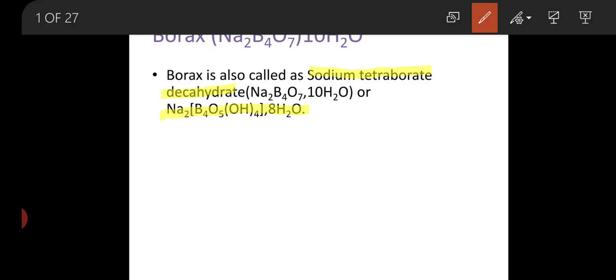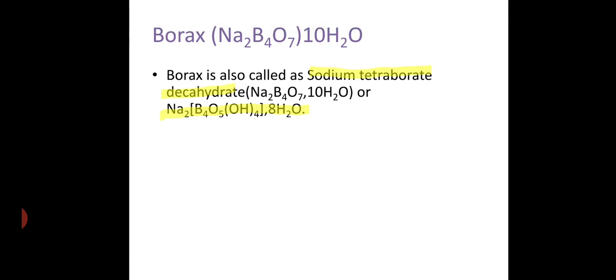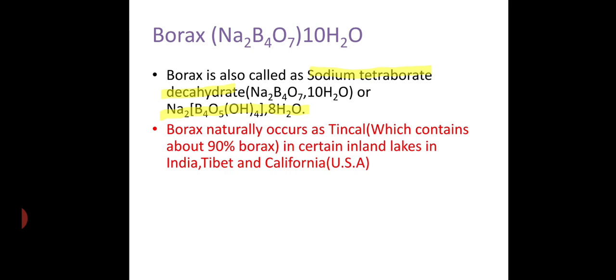Considering this, the second point is that borax is naturally obtained as a compound, and mostly up to 90% of borax is obtained this way.